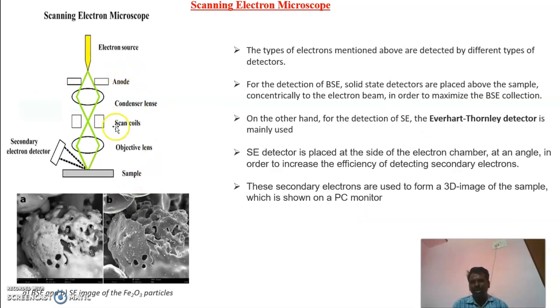The detectors for backscattered electrons are kept above the sample, and detectors for secondary electrons are kept at the side of the path of the electron beam. These respective detectors collect the respective electrons, and these electrons give the image of the surface of the material on a computer monitor. Okay, this is the working principle.